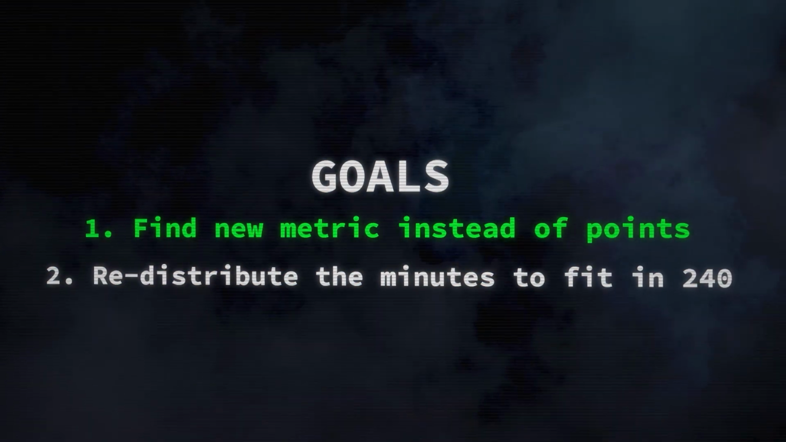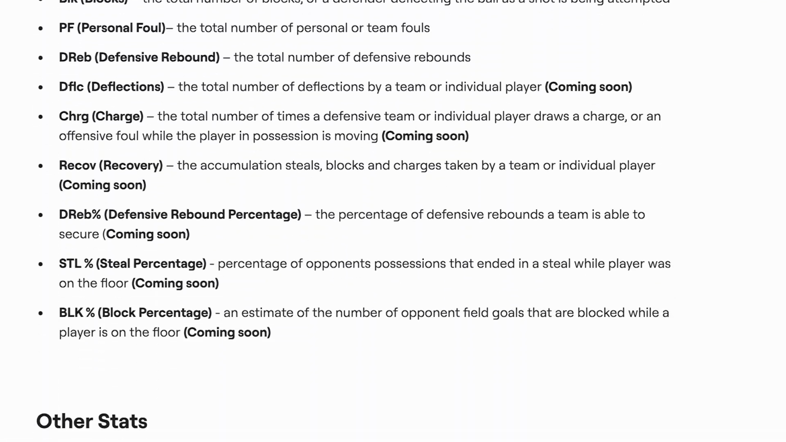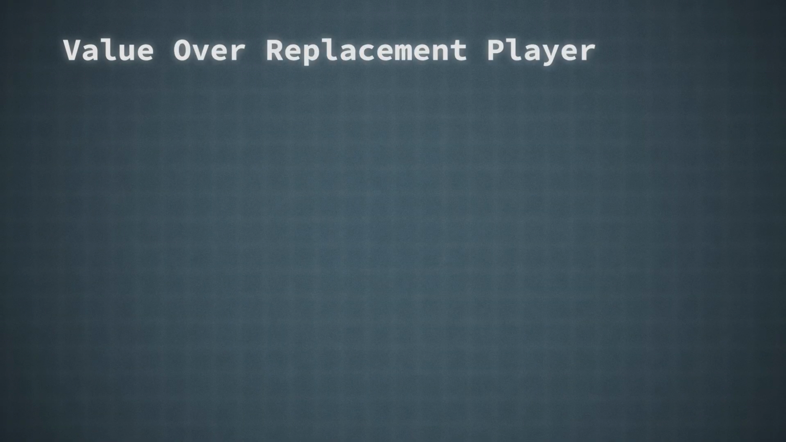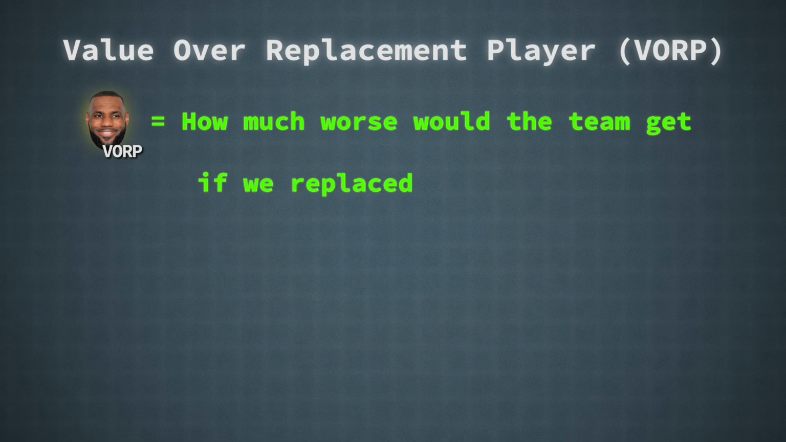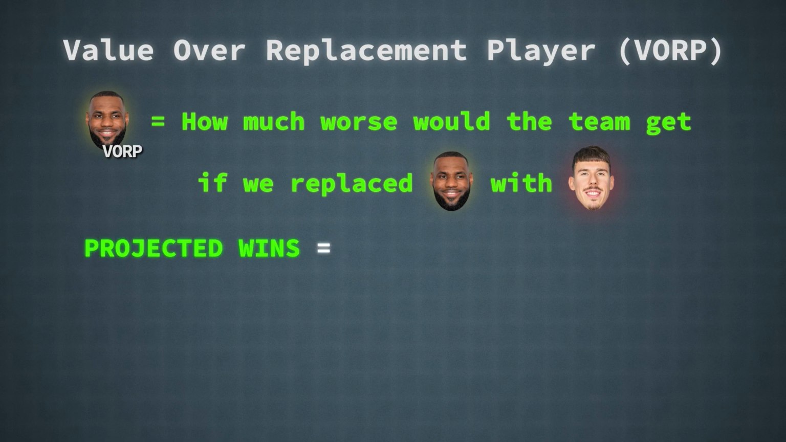For the first goal, I could have chosen any one of the hundreds of advanced stats, but I decided to go with value over replacement player, or VORP, which measures how much worse the team would get if we replace the player with a minimum salary bench player. VORP is very useful because we can use it to estimate the wins of the team across a full 82-game season by adding up the VORP of each player, multiplying it by 2.7, and adding 15.